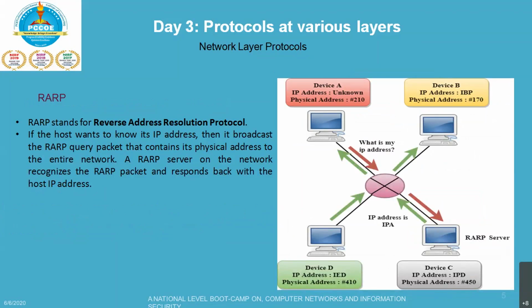Okay, next the RARP, that is your Reverse Address Resolution Protocol. In this case, if a host wants to know its IP address, then it broadcasts the RARP query packet that contains the physical address to the entire network. So if I don't know the IP address, I will broadcast my physical address. The RARP server on the network recognizes the RARP packet and responds back with the host IP address.